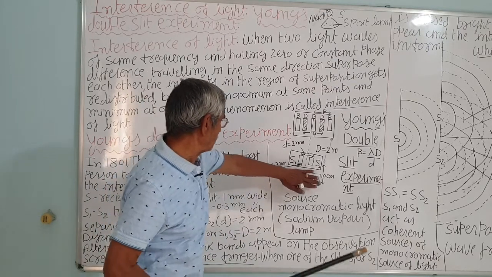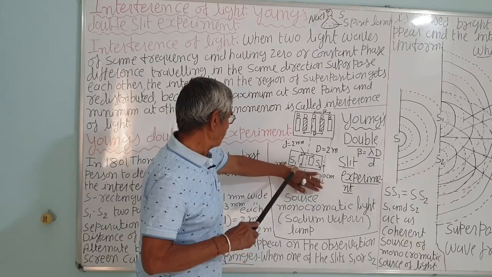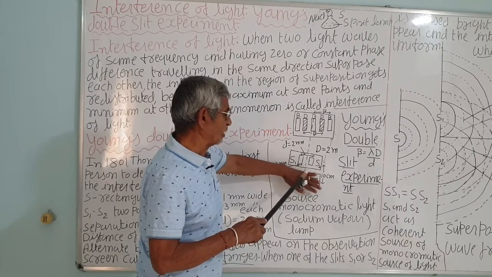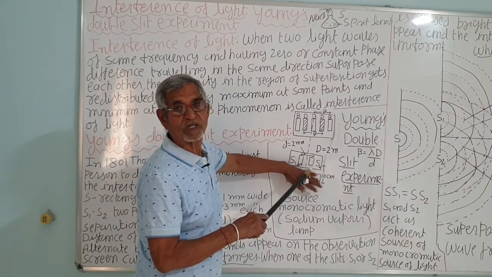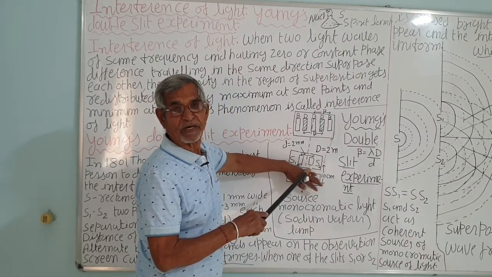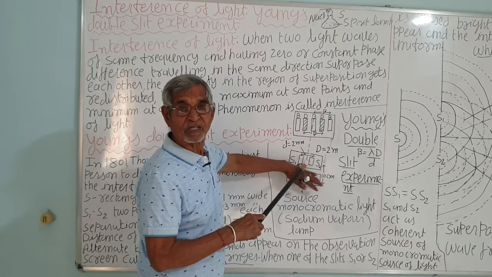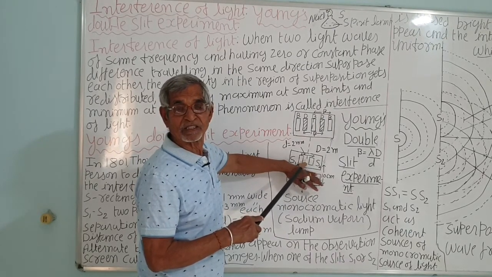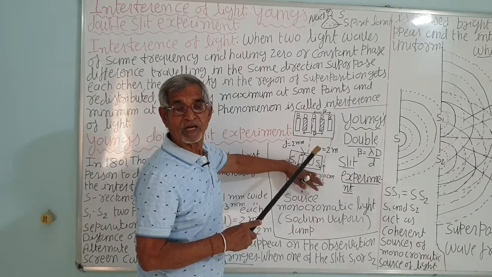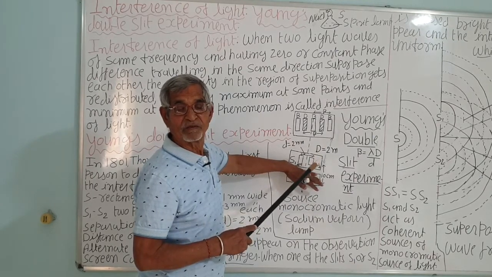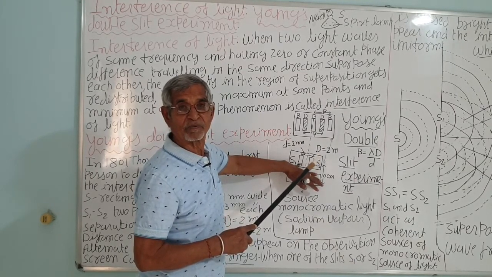Suppose this is not used and we use a sodium lamp here and another spirit lamp here, you won't get the interference pattern. Why? Because light is emitted by the transition of electrons in the atoms, and that takes place frequently, at the order of 10 raised to 8 times in 1 second.